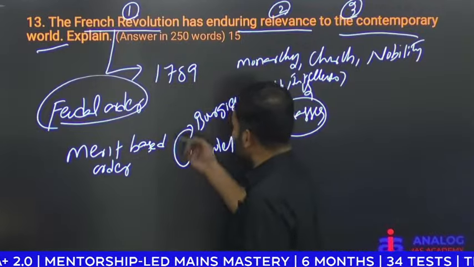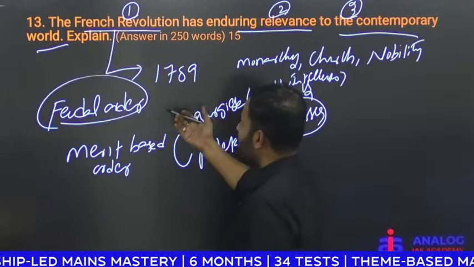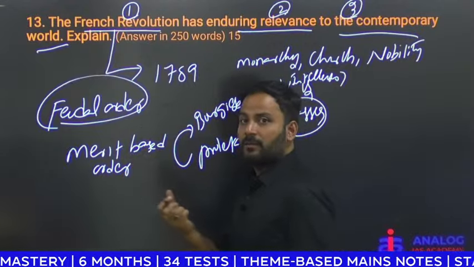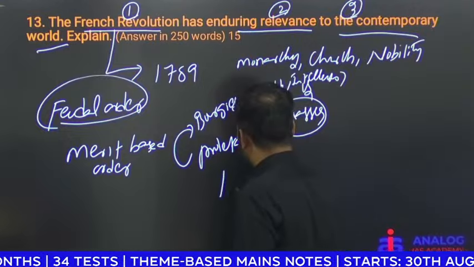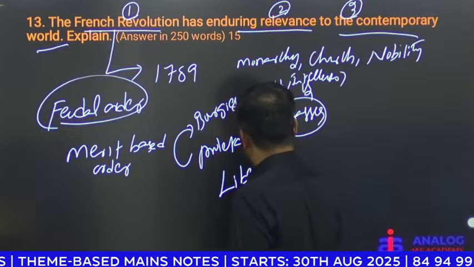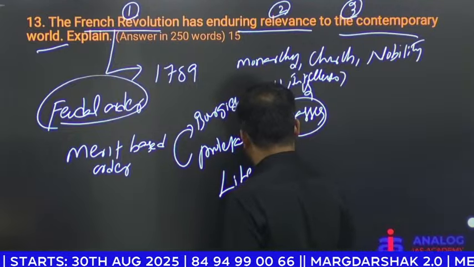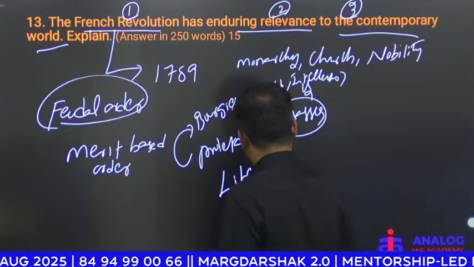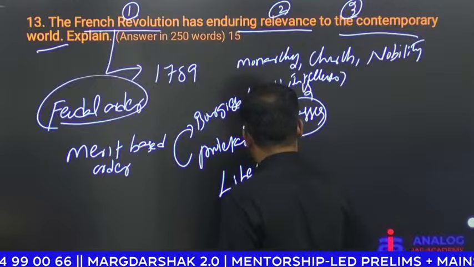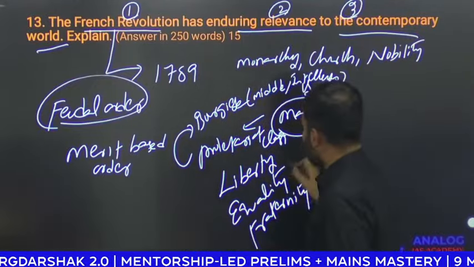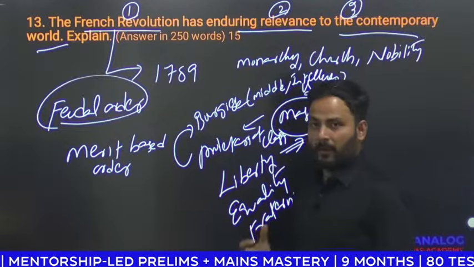Apart from this, your French Revolution highlighted the three jewels. What are they? Liberty, equality, and fraternity. Liberty, equality, fraternity. So liberty means the freedom of people.